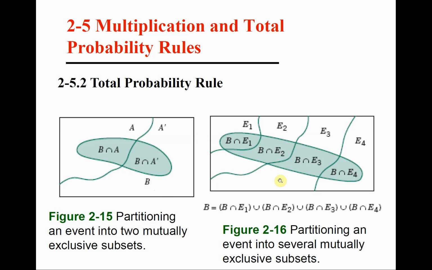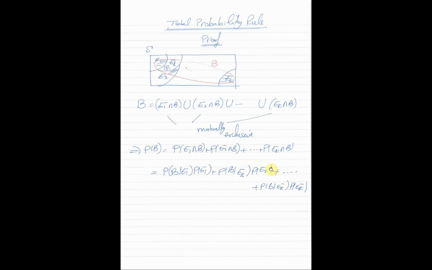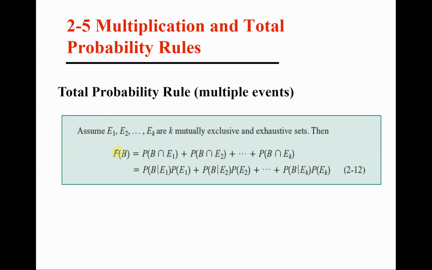So instead of using this picture, let's go to my own notes here so that we talk about the setup and the small proof. And then at the end, we will solve an example that will clarify the importance of this, and it will also clarify that it's not that hard. Although the equation that we will reach, the probability of event B equal to this long formula, is what we call the total probability rule. We call it the total probability rule because we're adding up several terms. Although it looks a little bit complicated, it's not.